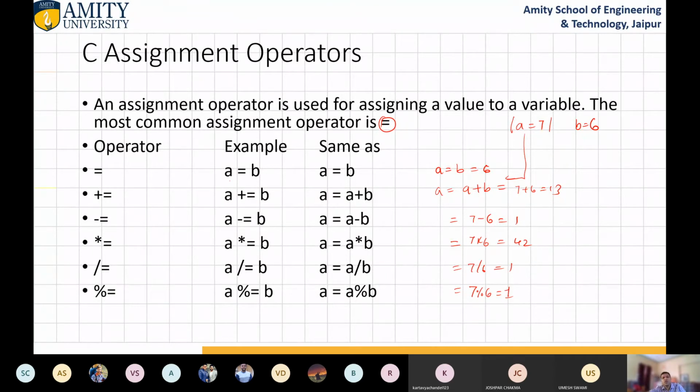We will see this in programming also. If you have any doubt related to this assignment operator, you can ask. Any doubt? No doubt? Or is everyone in sleeping mode? No, sir. No doubt.